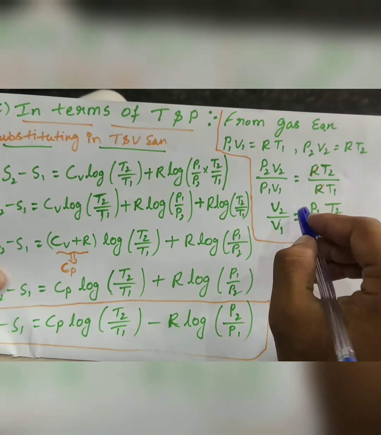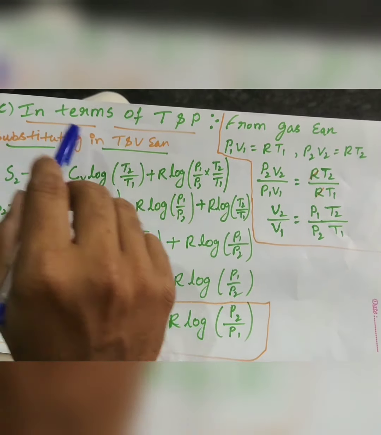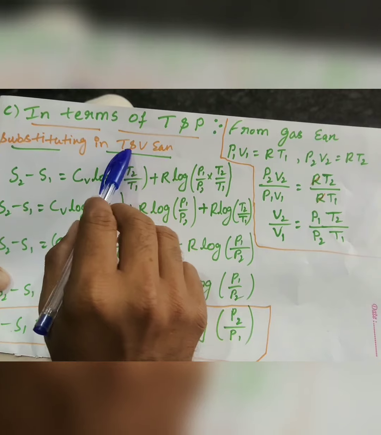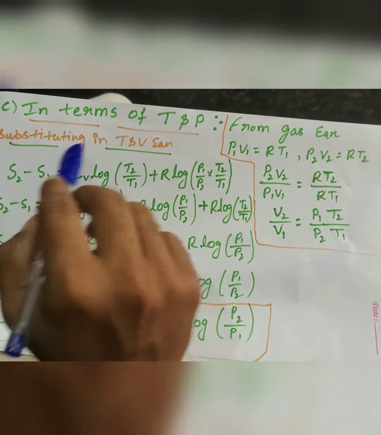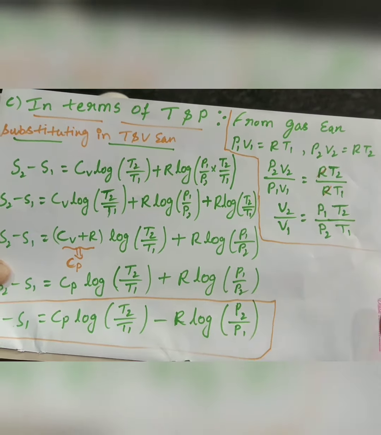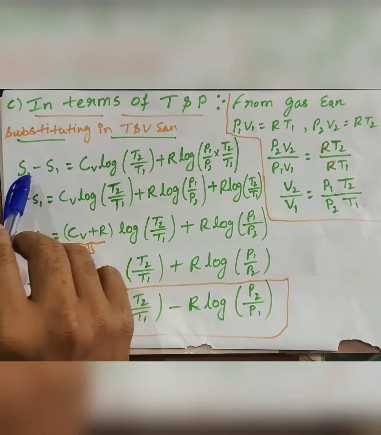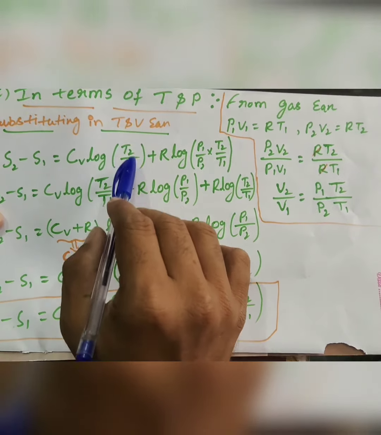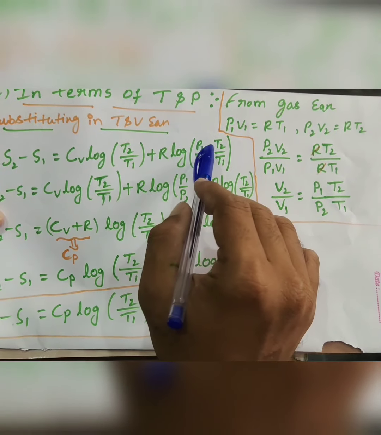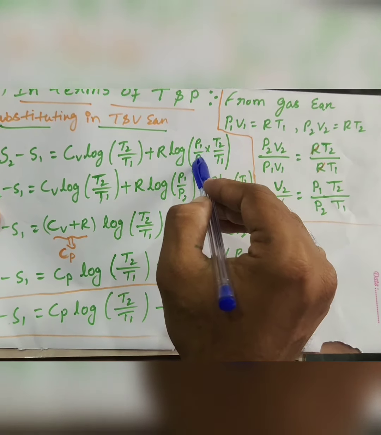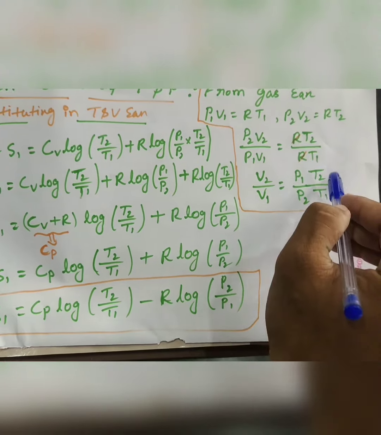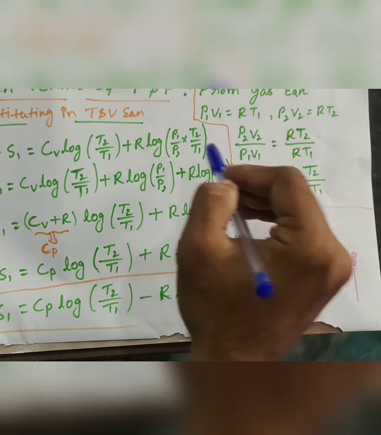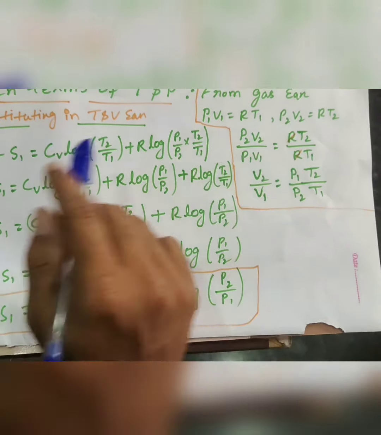Now I am substituting this into the above equation, that is the equation in terms of temperature and volume. I am substituting this volume. Now this becomes S2 minus S1, that is the change in entropy, becomes Cv log T2 upon T1 plus R log V2 upon V1. So instead of V2 upon V1, I am substituting P1 by P2 and T2 upon T1.